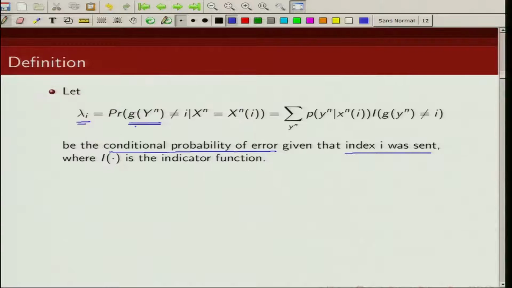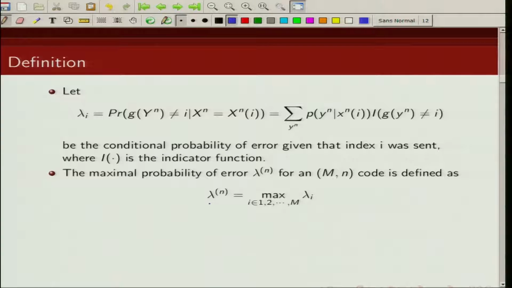So, if g of y^n is not the same as i, when you transmit the ith index, that is, when x^n is x^n(i), but your decoder does not decode it as the ith index, then the error happens. That is given by this, where this is an indicator function indicating whether an error has happened or not, and this is the probability of y^n given x^n(i). So lambda i is the conditional probability of error given that you transmitted the ith index.